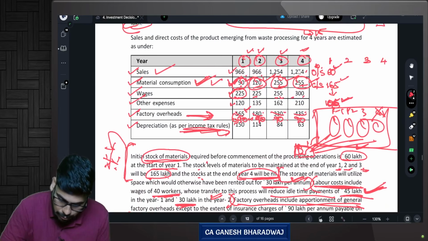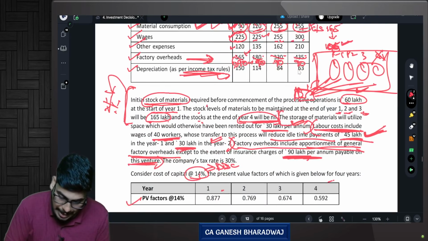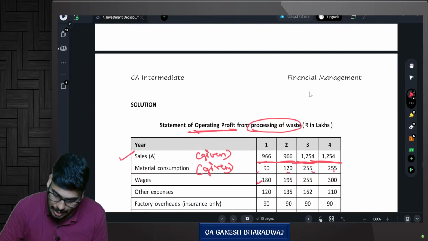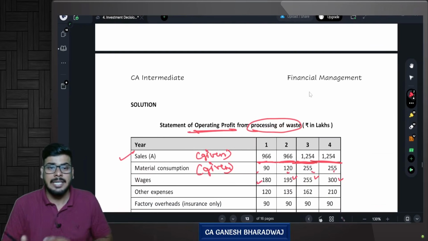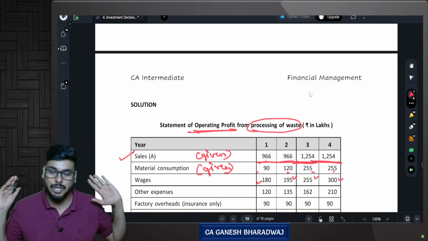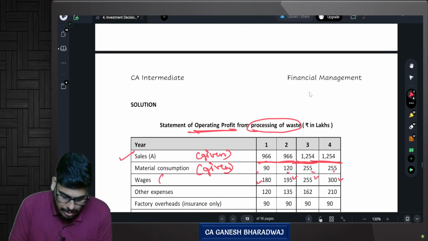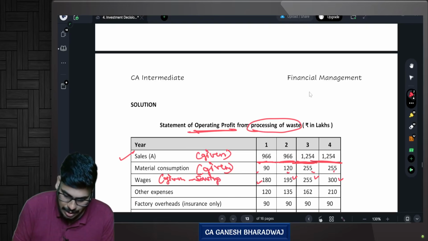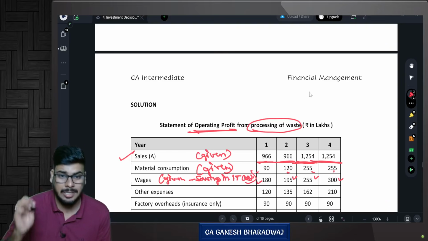180. In year 2, how much will it be? Year 2's labor cost will be 225 minus 30. How much is that? 195. This is going to be 195. In year 3 and year 4, there are no idle cost savings, so whatever is the data given, you can use it. Are you clear with this? So this is nothing but given data minus savings in idle time cost. Are you clear with this?